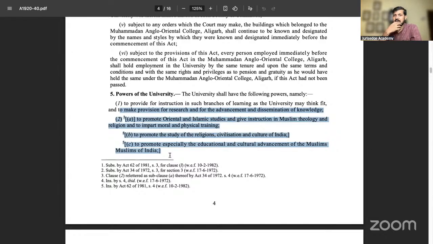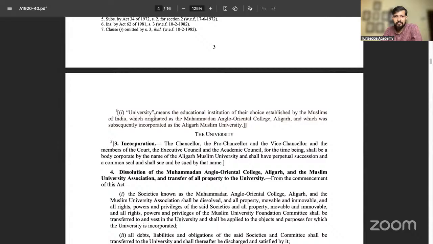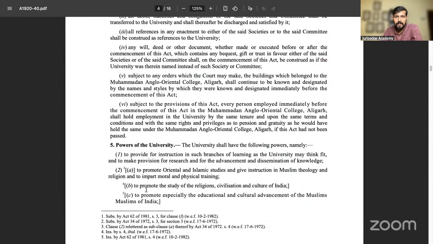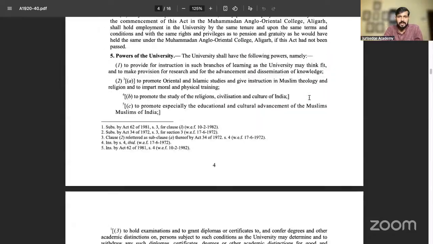Muslim education was not there; it is now included. And also the definition of university, which is also included via the 1981 amendment. Look at the definition of university, of AMU: an educational institution of their choice established by the Muslims of India. So here the Muslims of India are particularly getting included, post Aziz Basha judgment, to change the Aziz Basha ruling itself. And that's why it was further challenged, which we will discuss in the next class, how it has been challenged.